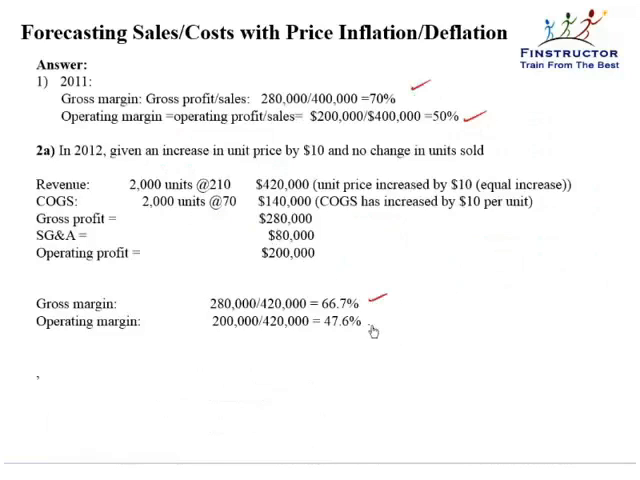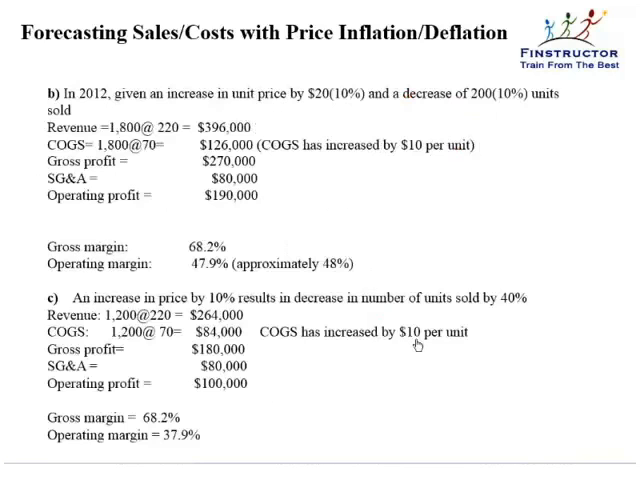This was case A, 66.7 and 47.6. Case B, the margin is slightly better than case A, but in absolute terms, it is not better. Case C, again, the operating margin takes a further hit because volumes go down drastically.